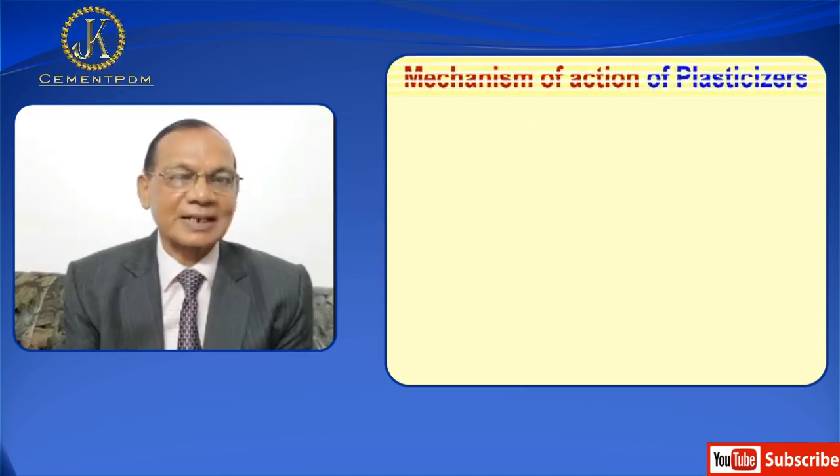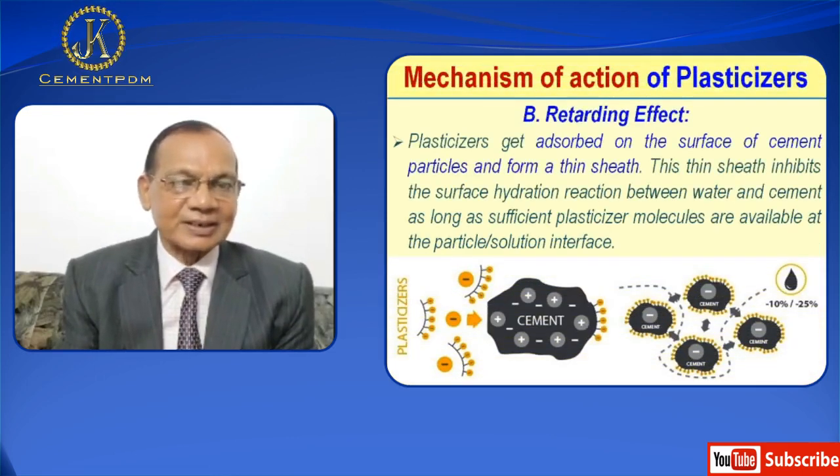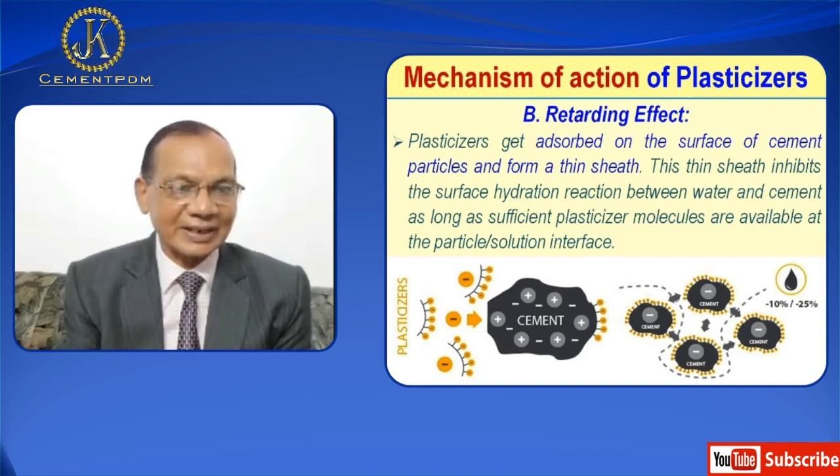Now coming to the retarding effect. Plasticizer gets adsorbed on the surface of cement particles and forms a thin sheet. This thin sheet inhibits the surface hydration reaction between water and cement as long as sufficient plasticizer molecules are available at the particle and solution interface. Now the figure explains the mechanism of plasticizer.